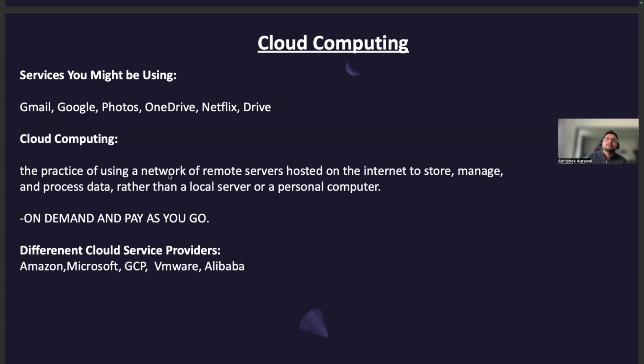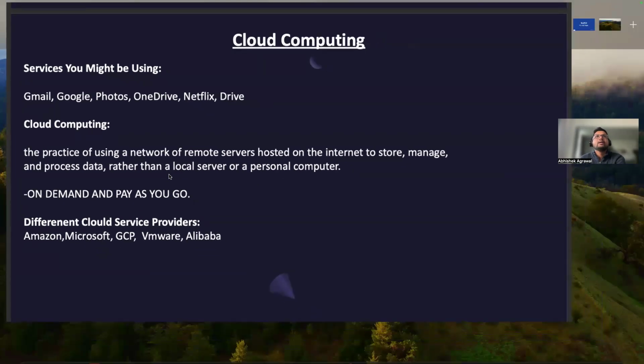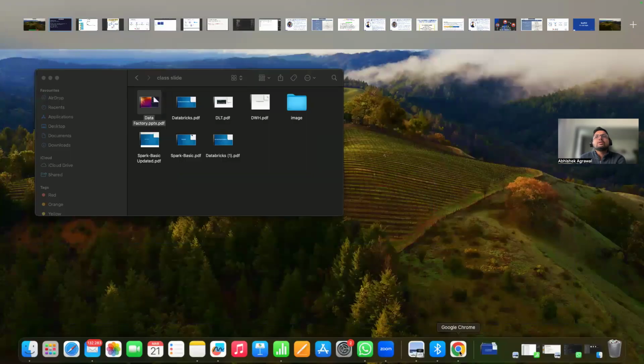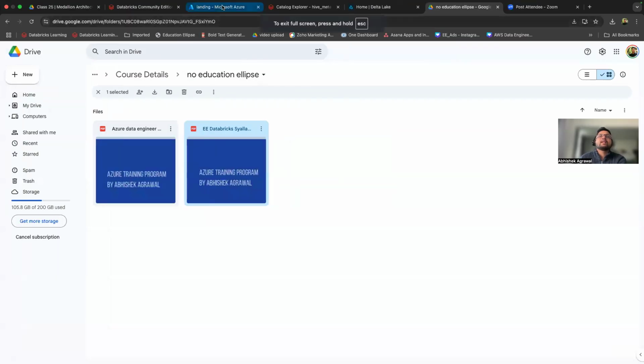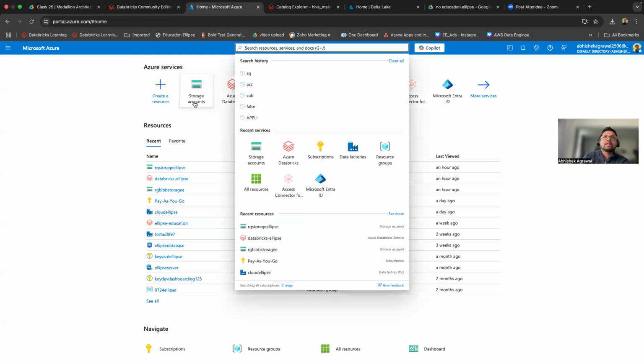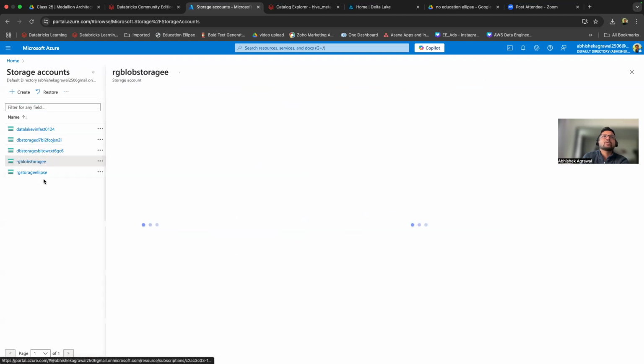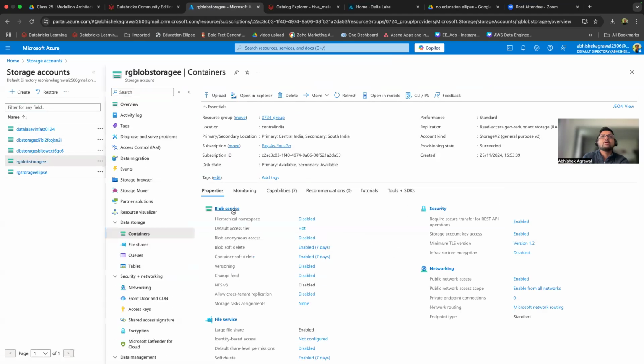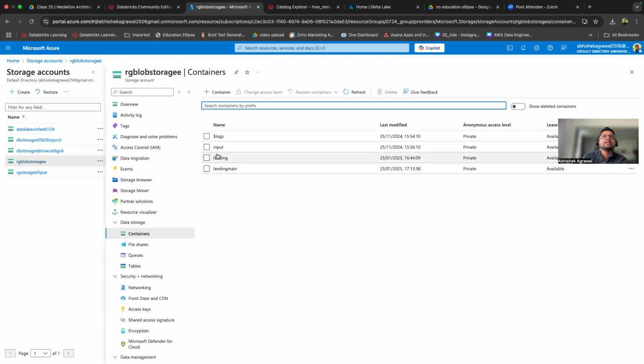So the cloud is nothing but the practice of using a network of remote servers hosted on the internet to store, manage, and process data rather than your local computer. You're not accessing your own computer, you're accessing someone else's computer, on demand and pay as you go. And he also showed the project manager, this is the cloud. This is the storage which you can use, where you can bring all the data over here and store all kinds of data.